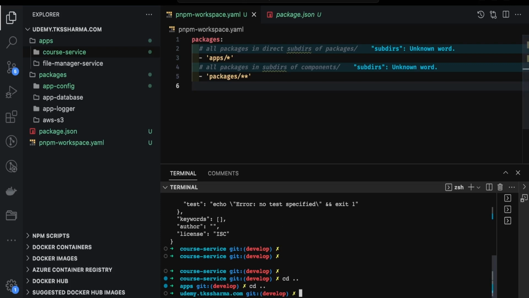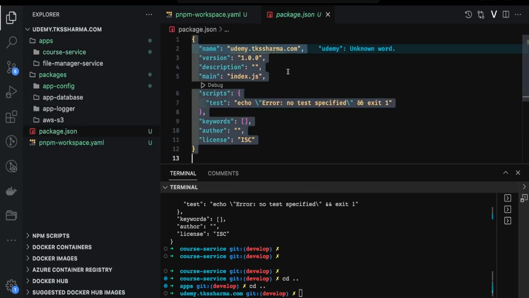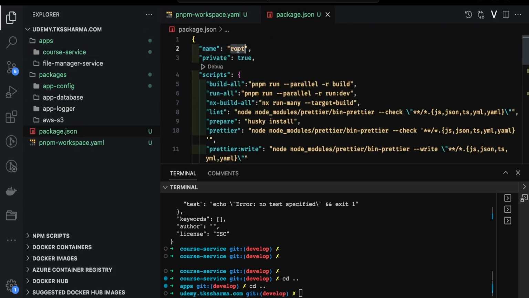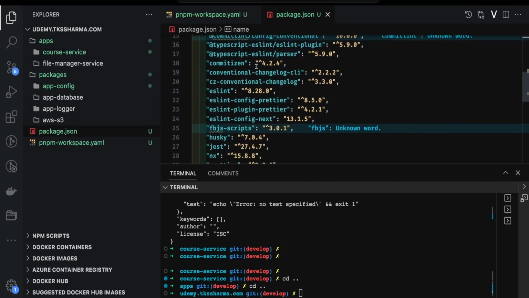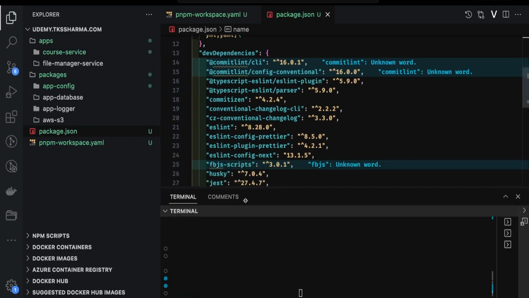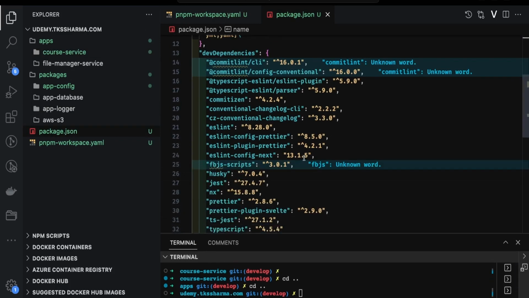I mean, I already have a package.json. I can just copy paste, so that would be easier for you. And I will explain each and every dependency to every one of you. So here it is, like a root, and here you can see the dependency tree. So ESLint, all the ESLint dependencies, nothing new. We use it in each and every project.